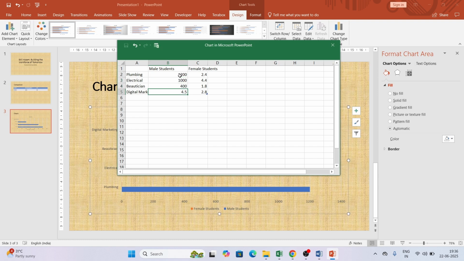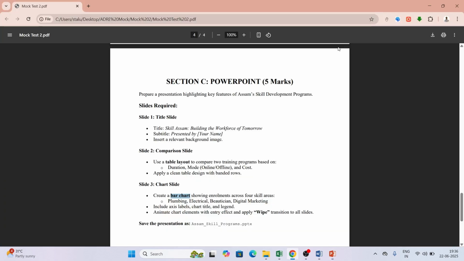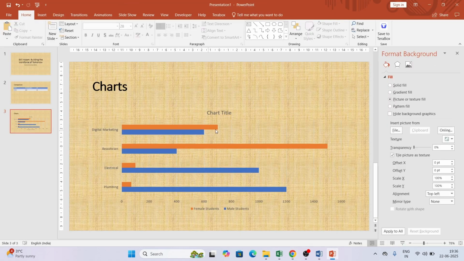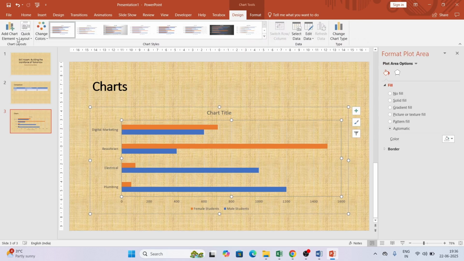Digital marketing, let's say 600 males, then female, let's say 70. Electrician is let's say 100, followed by beautician, let's say it's 1500, and the digital marketing, let's say 700. So we have done with this one. Okay, so as you can see the charts are appearing, but we need to set proper labels.